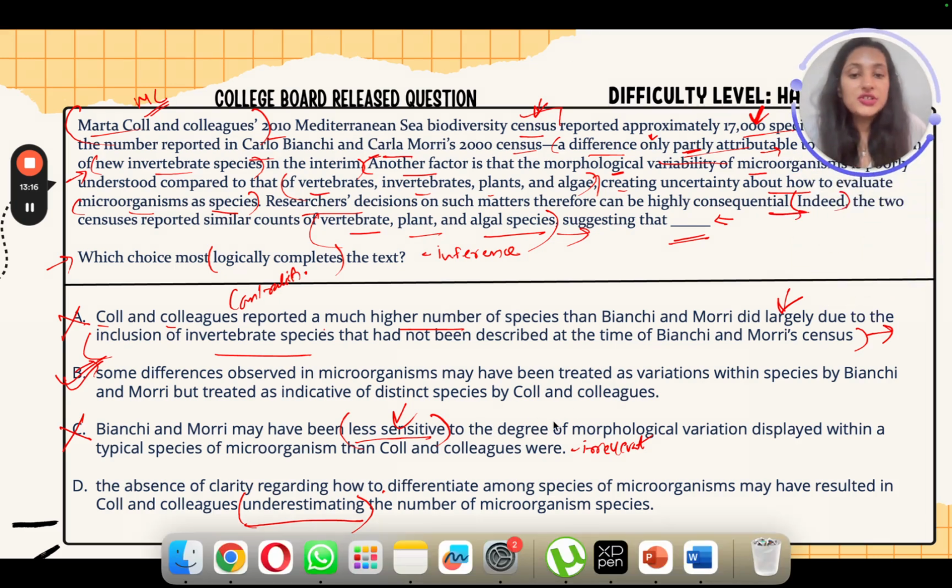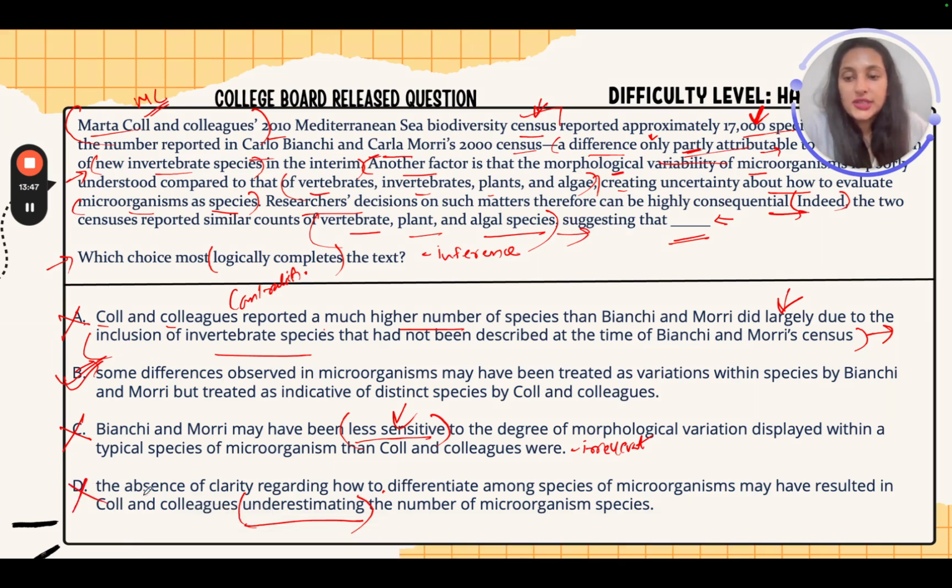Now this option is incorrect because it contradicts the information provided in the text very clearly. The text is explaining that the 2010 census reported nearly double the number of species compared to the 2000 census. It really does not talk about underestimation. It's clearly about overestimation, right? So this word underestimating is making this option incorrect and contradictory as well.